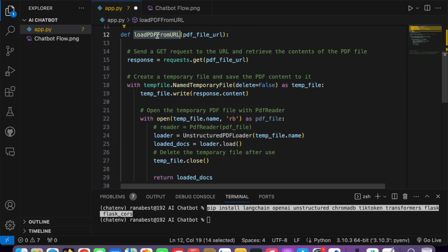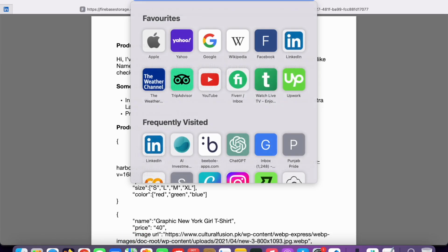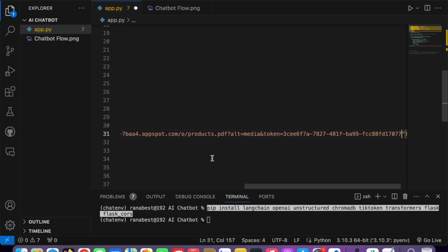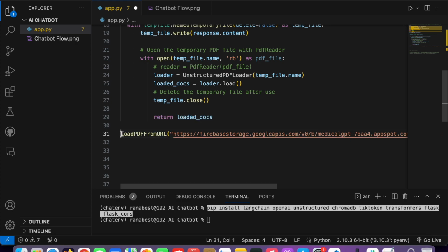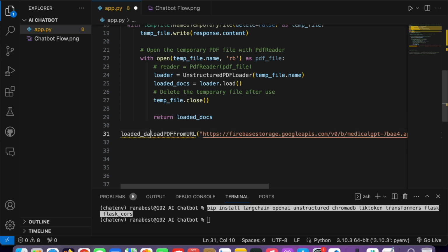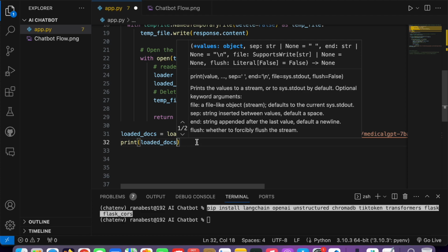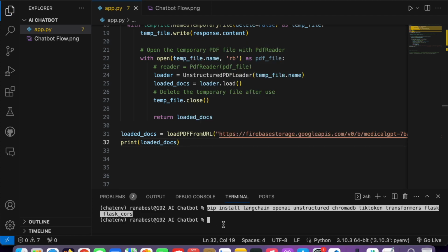So this is the function load PDF from URL. You can pass it the URL, and right now in my case I have this URL, and I will pass it. Whatever response comes, I need to save it in some variable. Let's say loaded docs, you can name it anything. Then at the end I can print loaded docs. So let's save it and run it, python app.py.